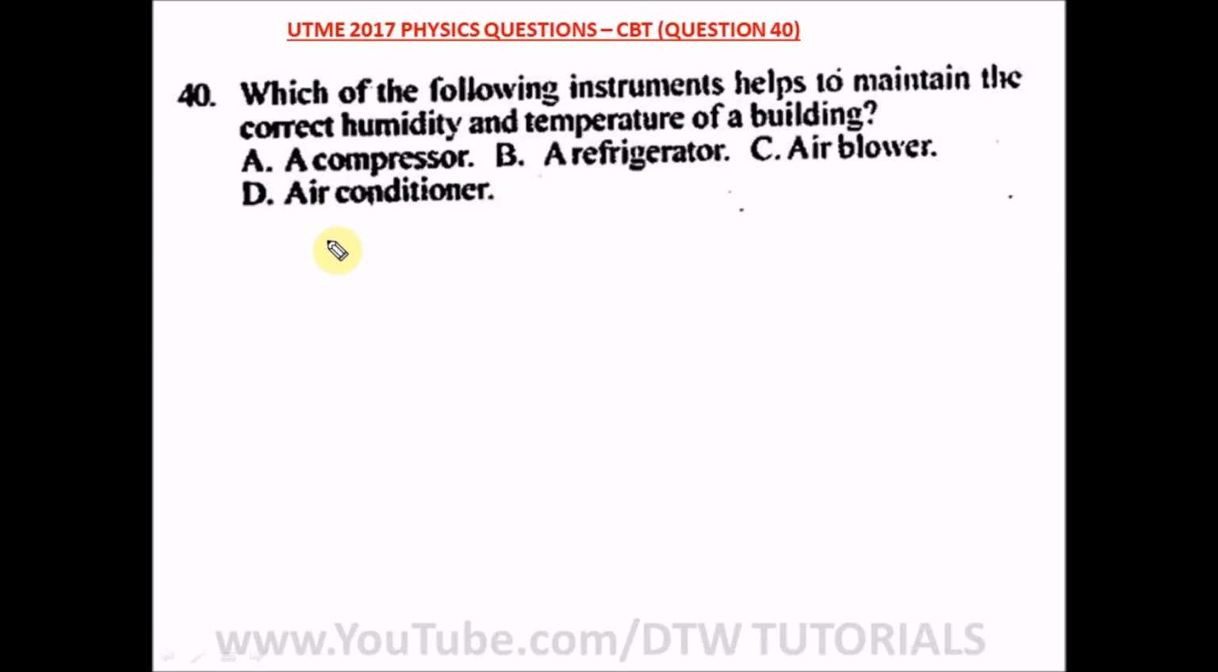Question 40 of our UTME 2017 physics questions. Your JAMB CBT says, which of the following instruments helps to maintain the correct humidity and temperature of a building? A says a compressor, B says a fridge, C says an air blower, D says an air conditioner. So the right answer here is air conditioner. It can't be a compressor, a refrigerator, or an air blower. The right answer is an air conditioner. It maintains the correct humidity and temperature of a building. So the correct option is D.